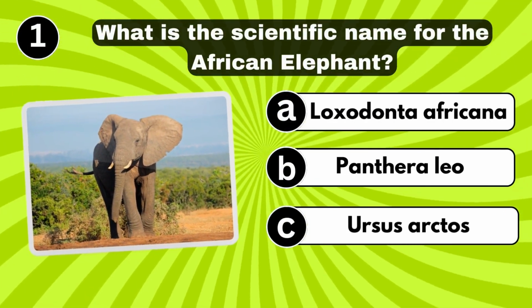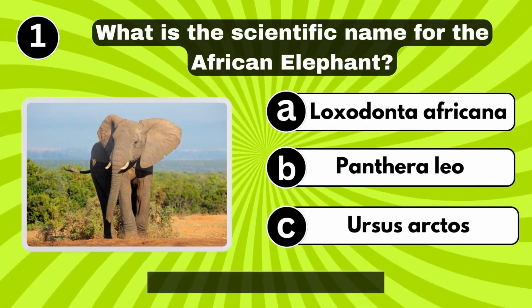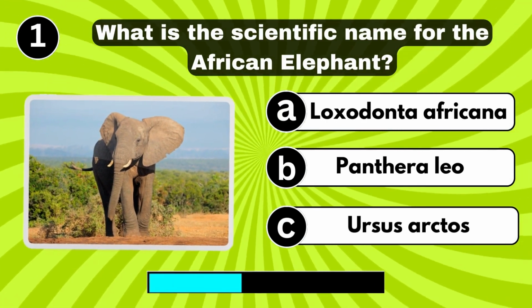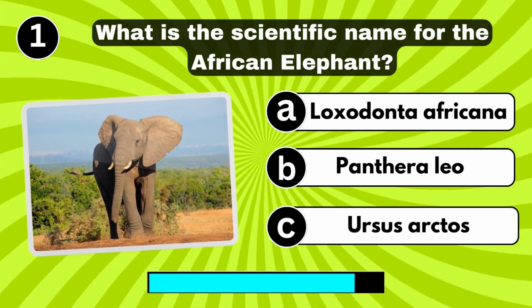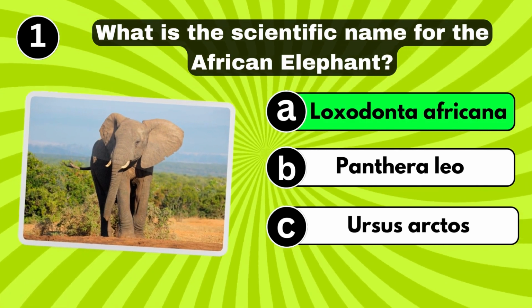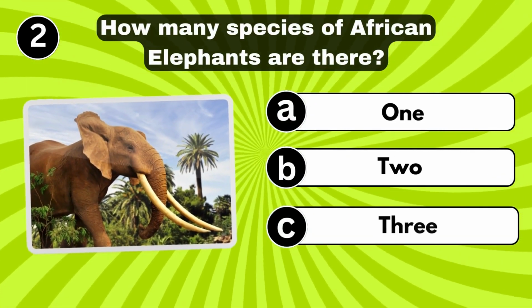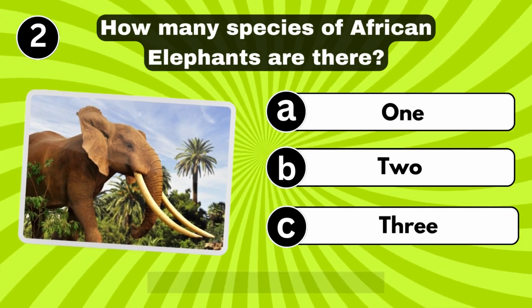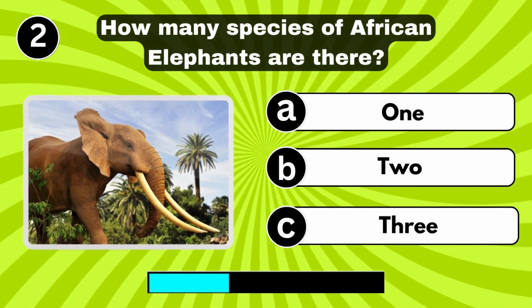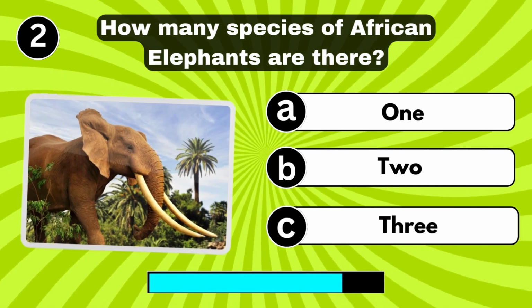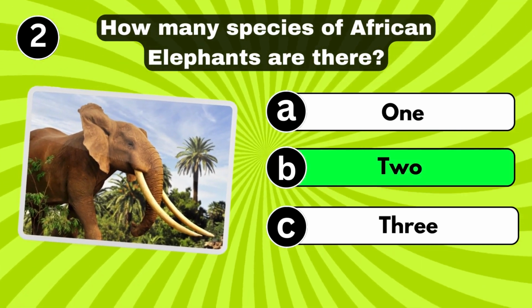What is the scientific name for the African elephant? Loxodonta africana. How many species of African elephant are there? Two species.